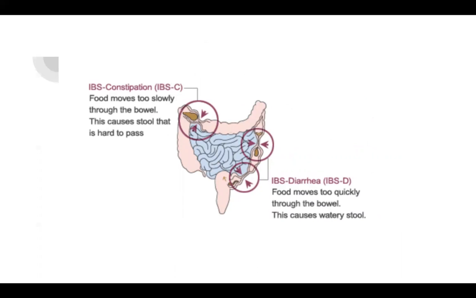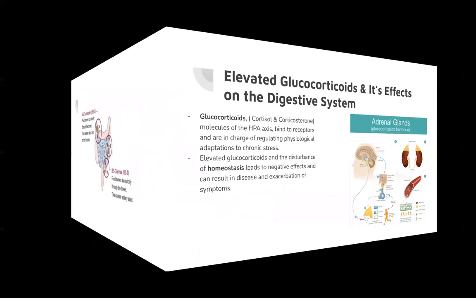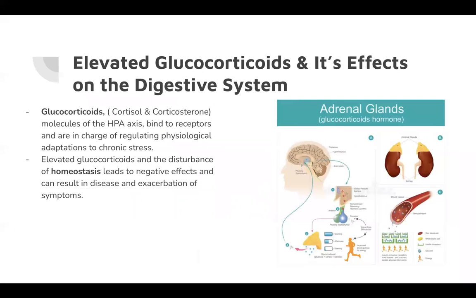So here I wanted to point out that IBS is subdivided into diarrhea predominant, which is known as IBS-D, constipation predominant, which is IBS-C, and also a mix of diarrhea and constipation, which is known as IBS-M. So for presentation purposes, we're going to be talking about IBS-D patients, and a symptom that IBS-D patients have is diarrhea. This is because food is moving too quickly throughout the bowel, and this is causing watery stool.